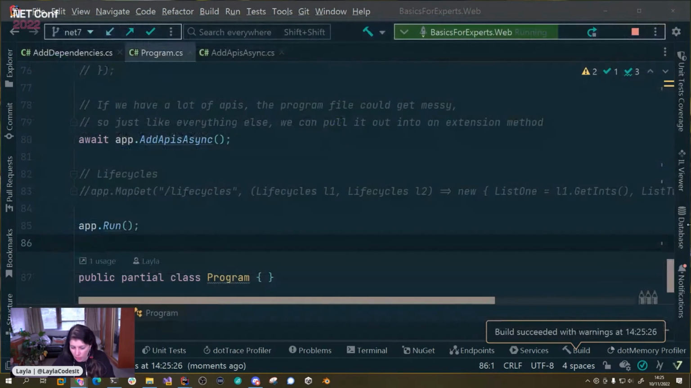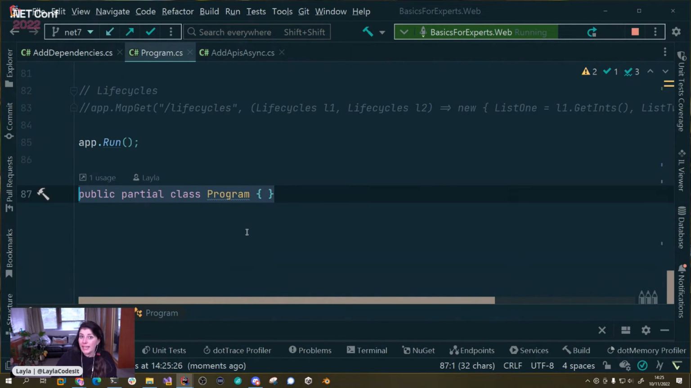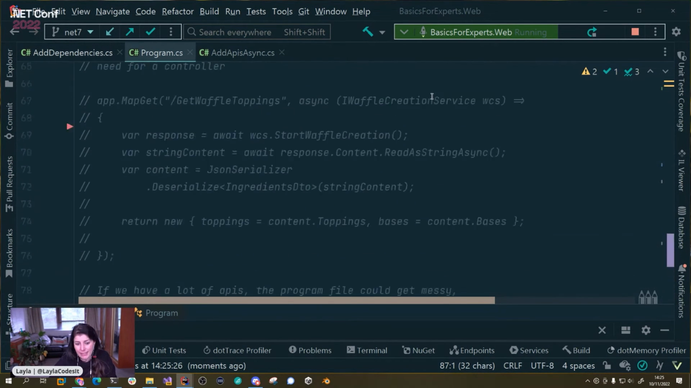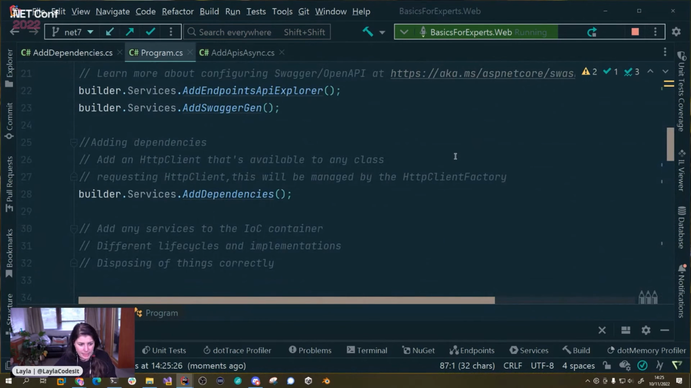Oh my goodness, that's super quick. What I will just say, if you do want to run tests on your program, you're going to need to put this at the very end of your program file, public partial class Program, and that will allow you to test anything that you've got in here if you're writing tests for it.